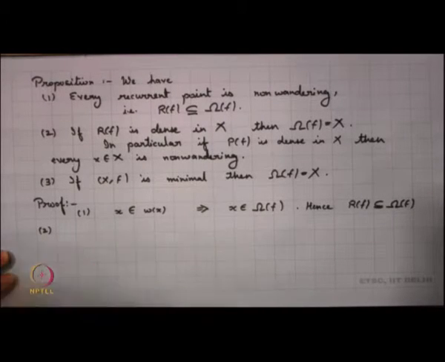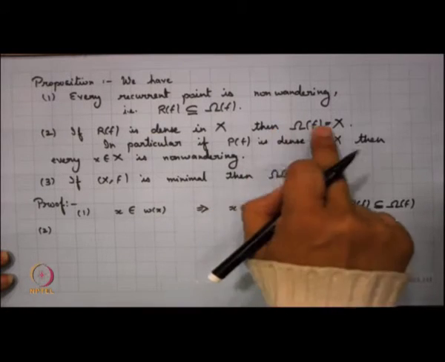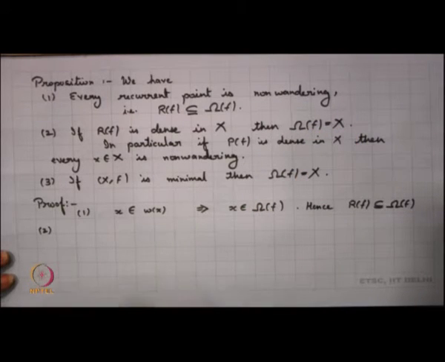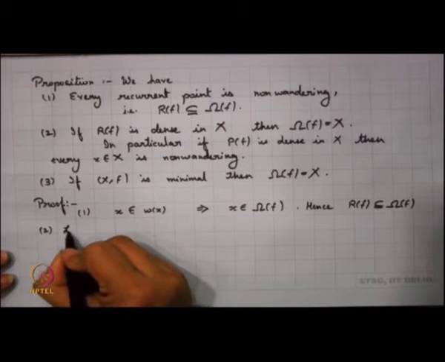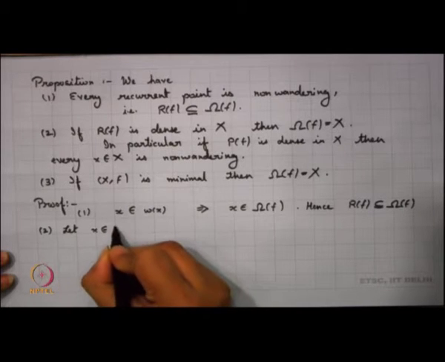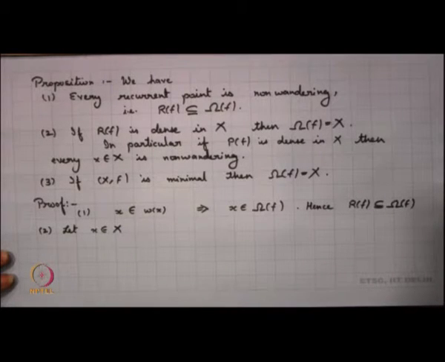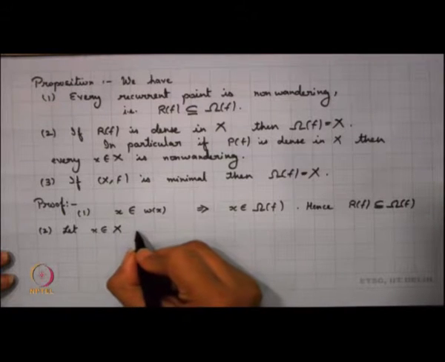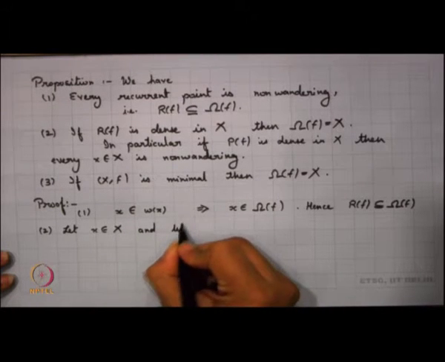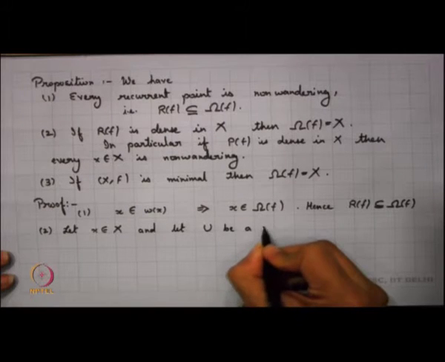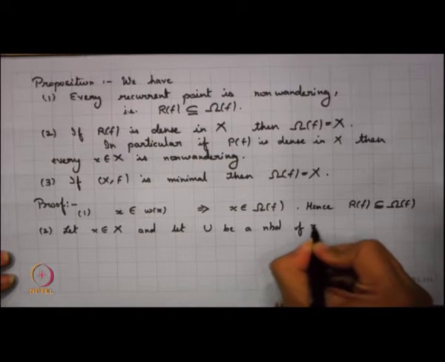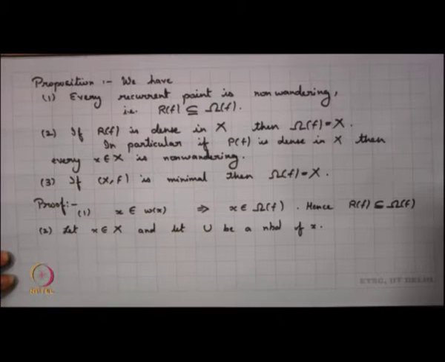Let us look into the proof of the second one. Now, we know that Rf is dense in X. We are not sure of anything else, but we know that Rf is dense in X. So, let us assume that, then we want to show that omega f is the whole of X. So, let us start with any point x in X and we take a neighborhood u of x.